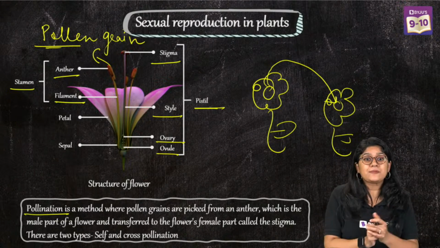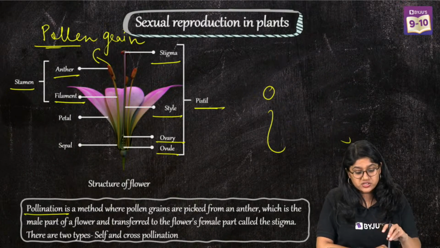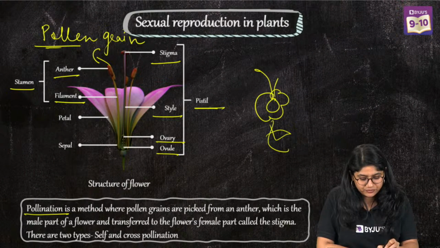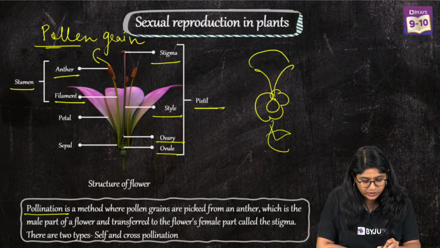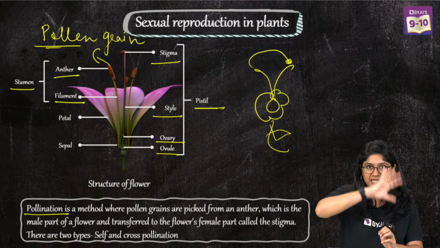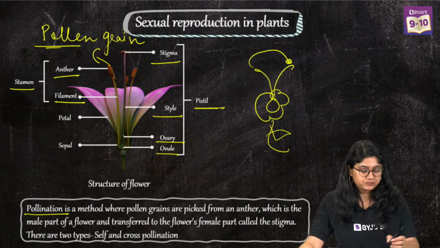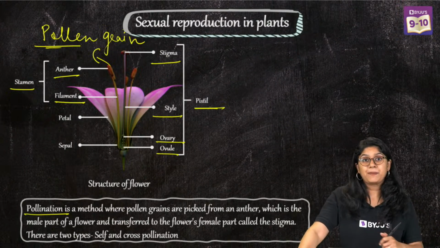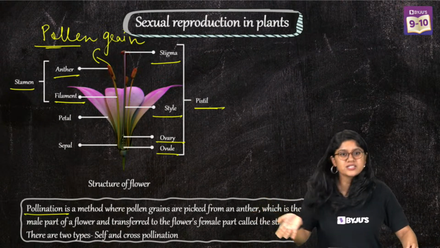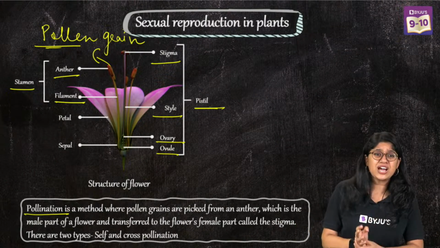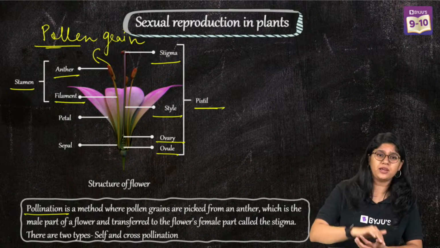In that we have two types of pollination. We have self-pollination, which happens on a single flower only. On a single flower, we have the male and the female part, so the pollen grains go onto the female part, basically the stigma, and stick. If this happens on the same flower, we call it self-pollination. If it happens on a different flower of a different plant, we call it cross-pollination. Clear? Very good.